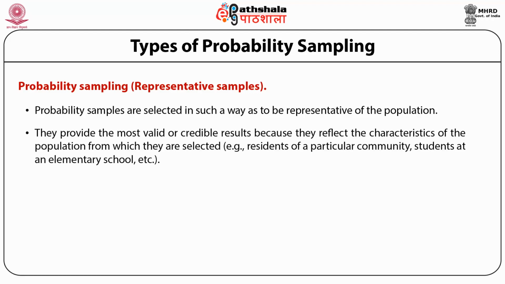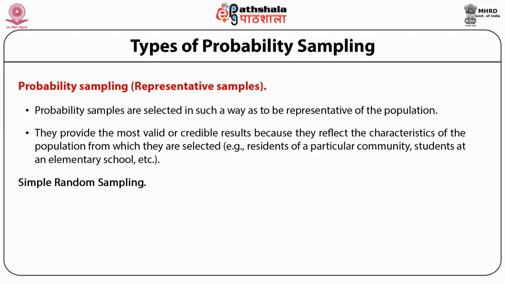They provide the most valid or credible results because they reflect the characteristics of the population from which they are selected. Example, residents of a particular community, students at an elementary school, etc. Now there are two types of probability sampling, random and stratified.